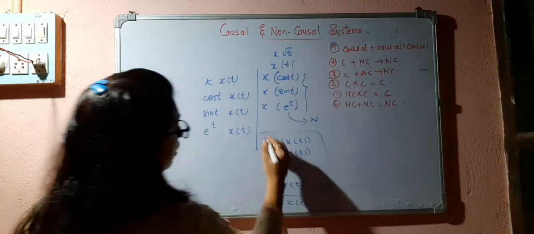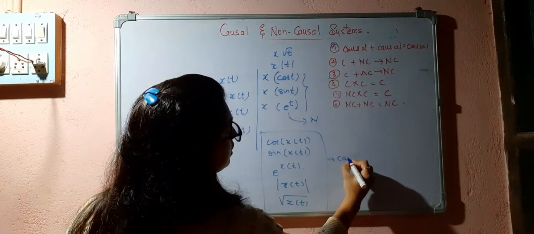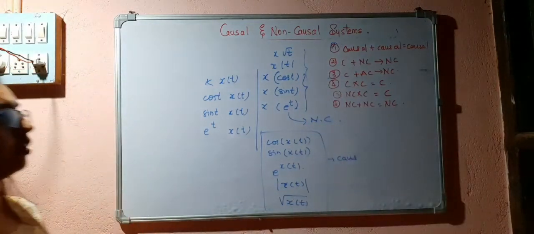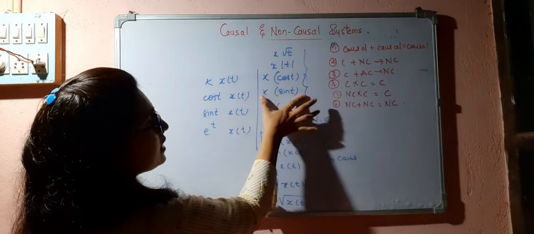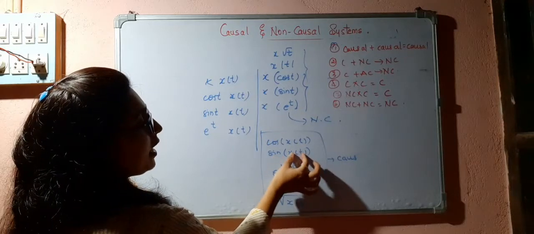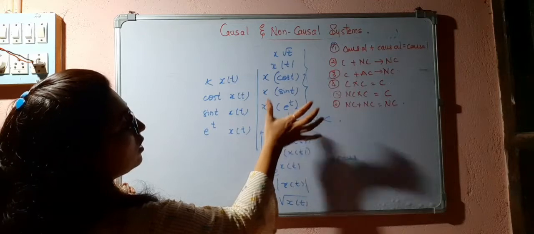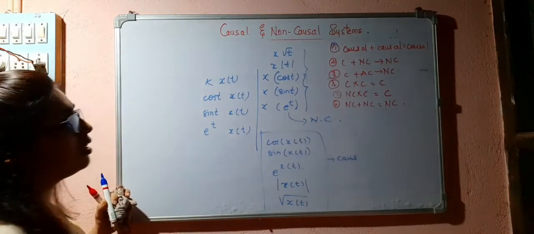The ones with the function applied to x of t were causal signals. The ones with x of a function of t were non-causal signals. Here sin t is inside x, while here I am writing x of t inside sin. So this is causal, and this is non-causal.